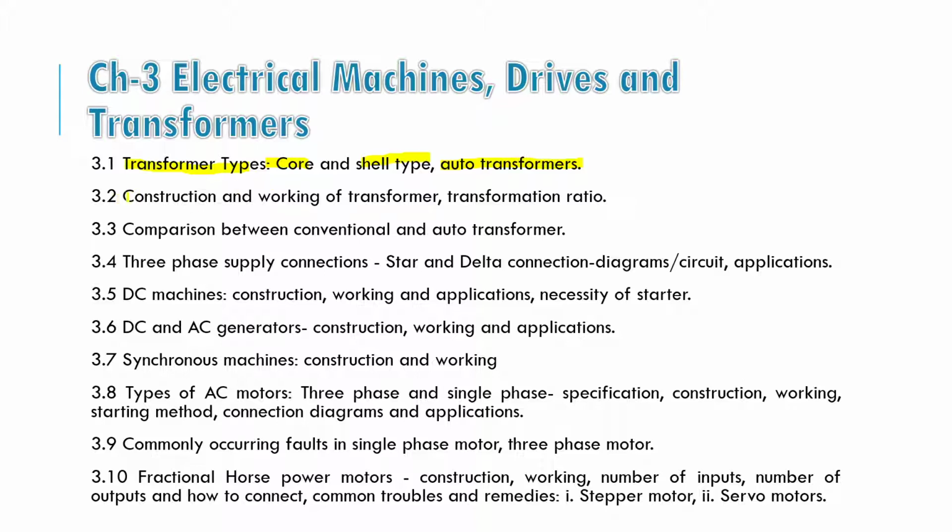3.2 is the construction and working of the transformer and the transformer ratio. In this, we will study the working of the transformer and compare the conventional transformer and the auto transformer. The next topic is three-phase supply connection, in which there are two types of connection: star and delta. We will study the diagrams, circuits, and applications in detail.